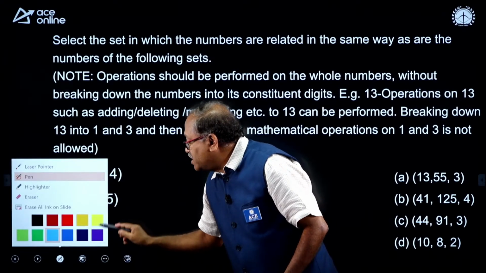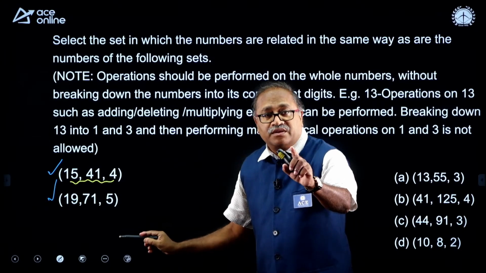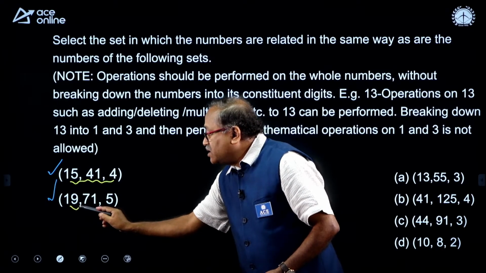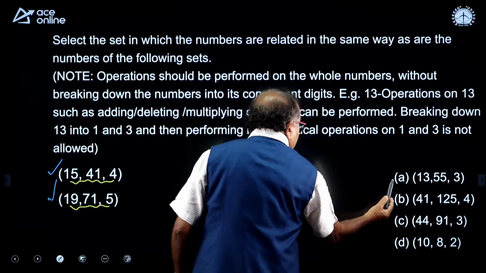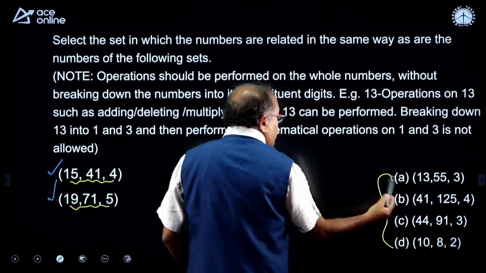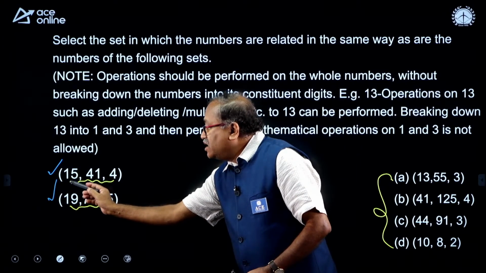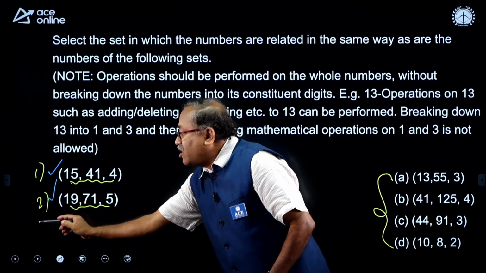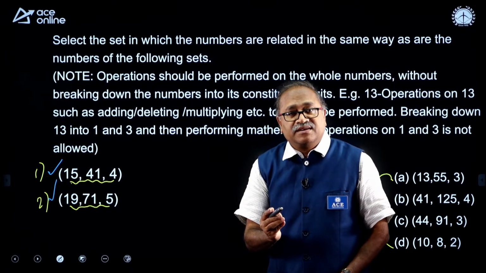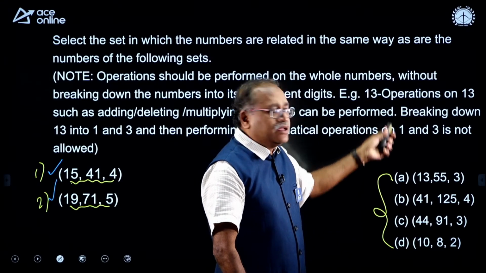Whatever the relation in these three numbers, you have to identify from the options which has the same relation, in the first set and also in the second set. Please try to understand this.